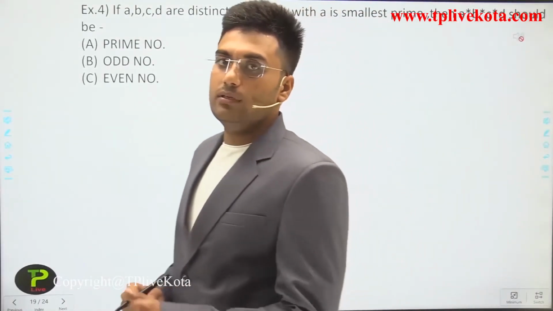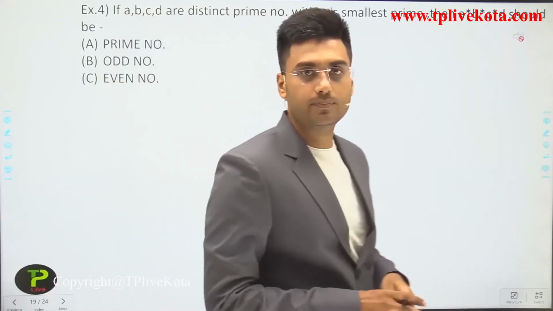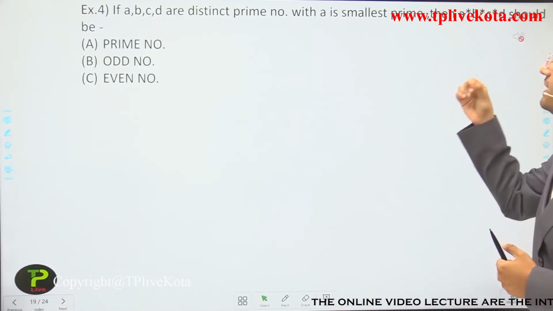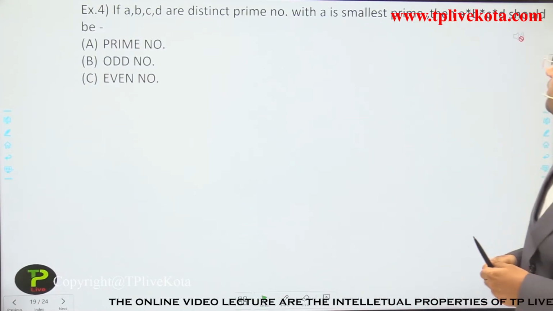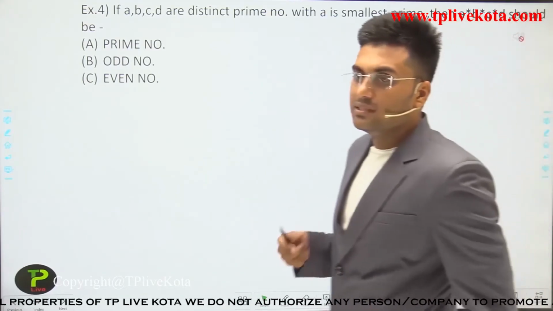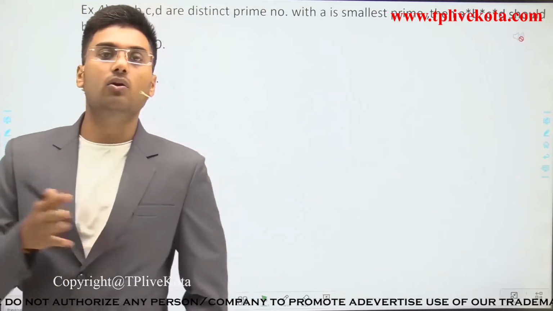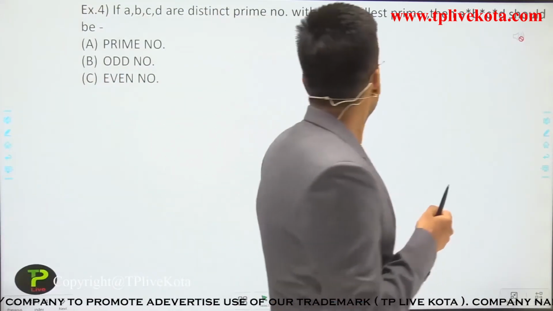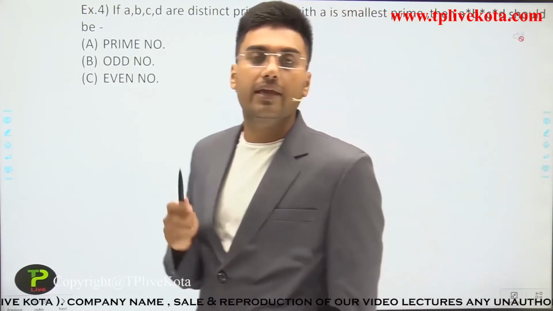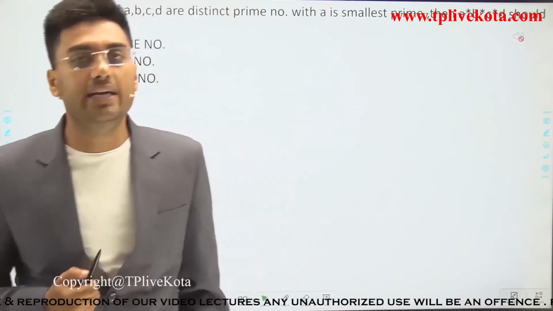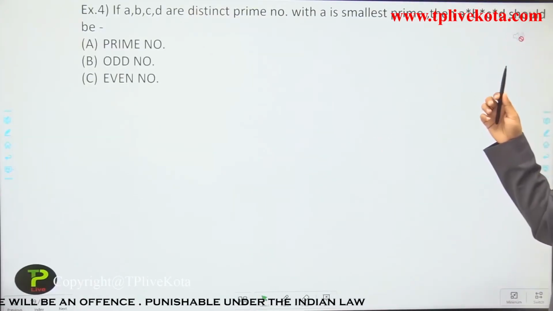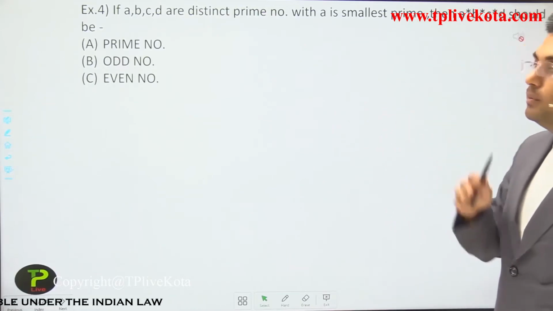So after this question, the next question is: if a, b, c, d are distinct prime numbers with a the smallest prime number, then a multiplied by b multiplied by c multiplied by d should be. Means a, b, c, d are all different prime numbers, and in these four, a is the smallest prime number. Then you have to identify whether a times b times c times d is an even number, an odd number, or a prime number.